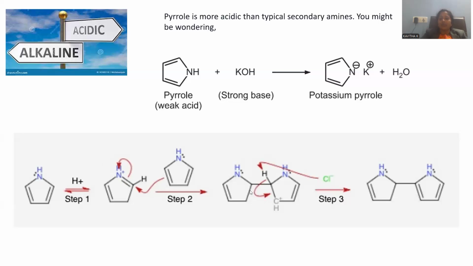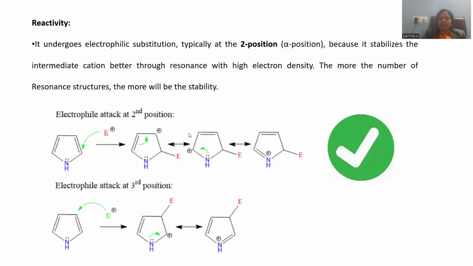Aromatic nature will be totally destroyed. That is not favorable for any kind of molecule. A molecule always tends to get stability by attaining aromaticity. So that will be lost whenever it is protonated. So basic nature is less. Acidic nature is somewhat more for this pyrrole molecule.